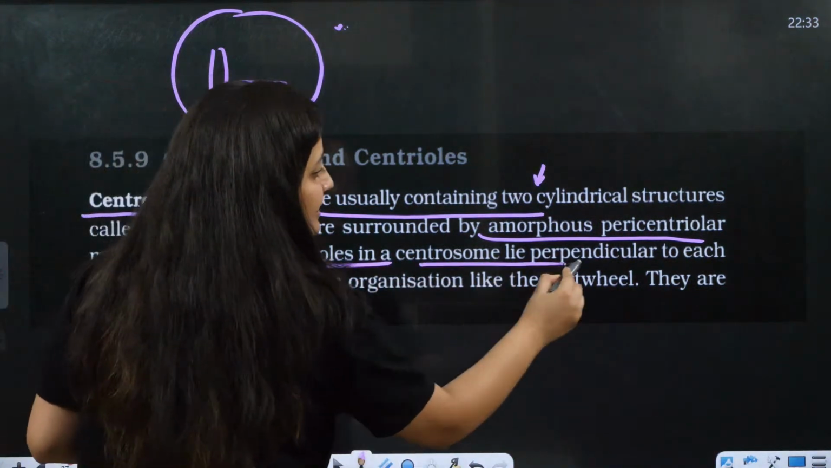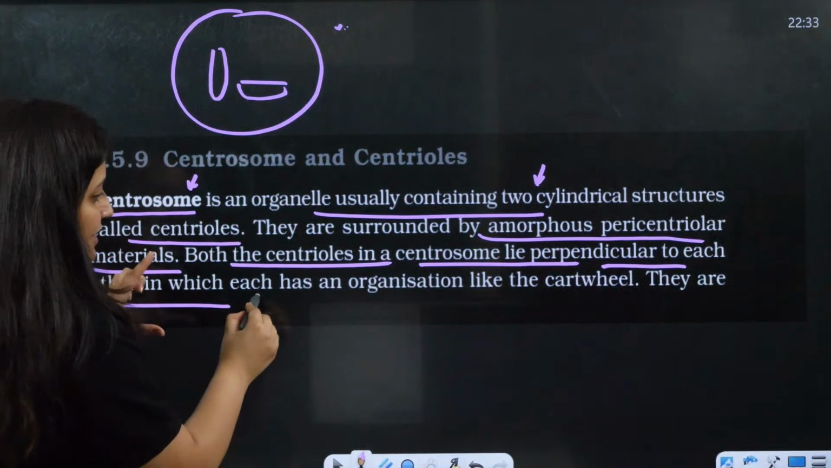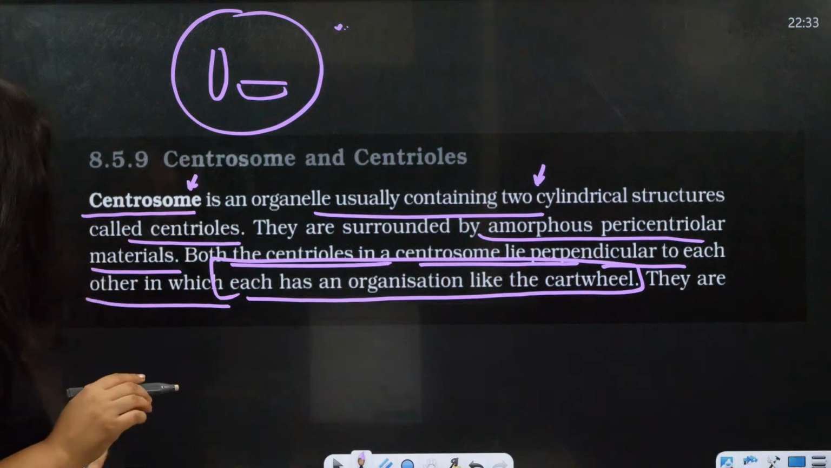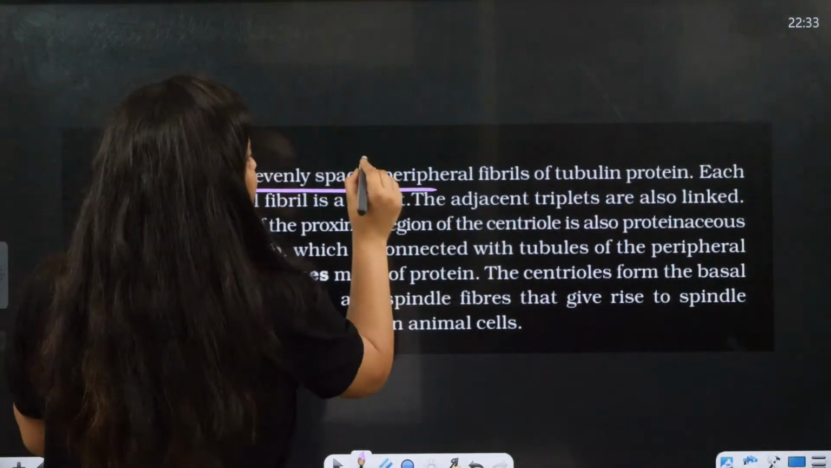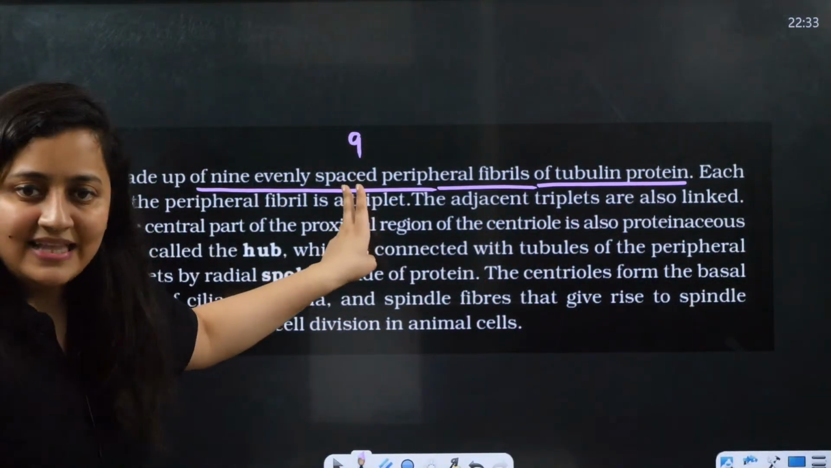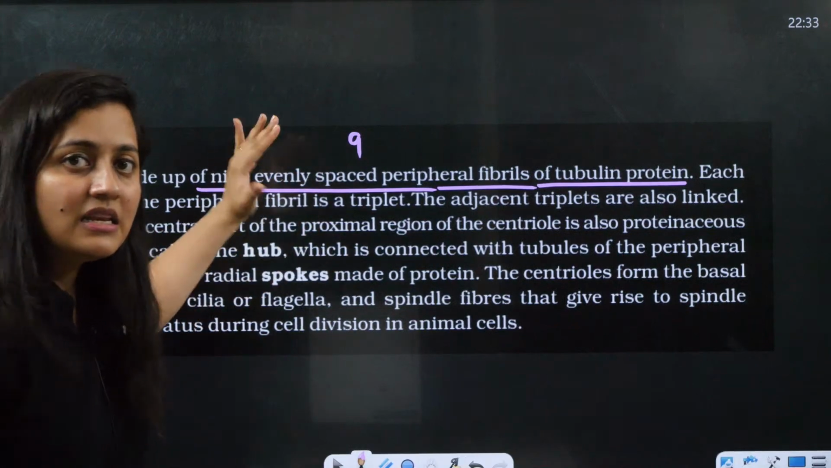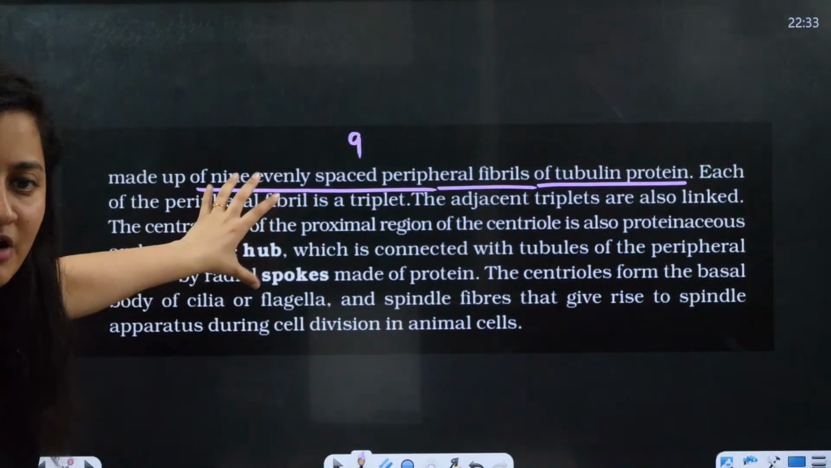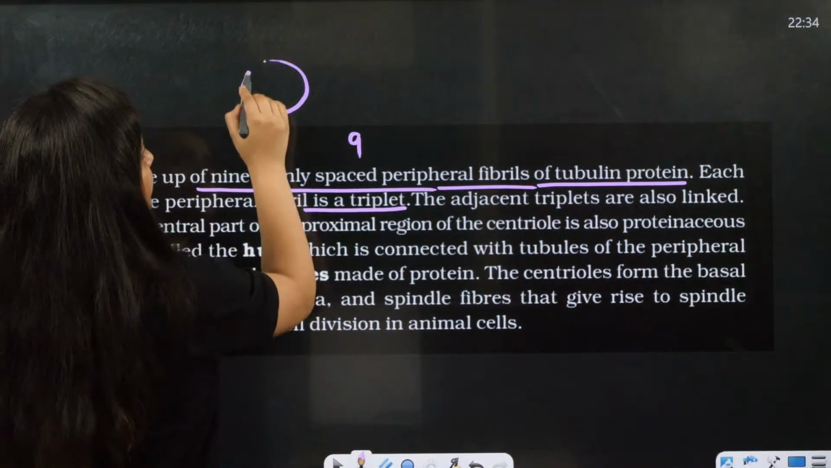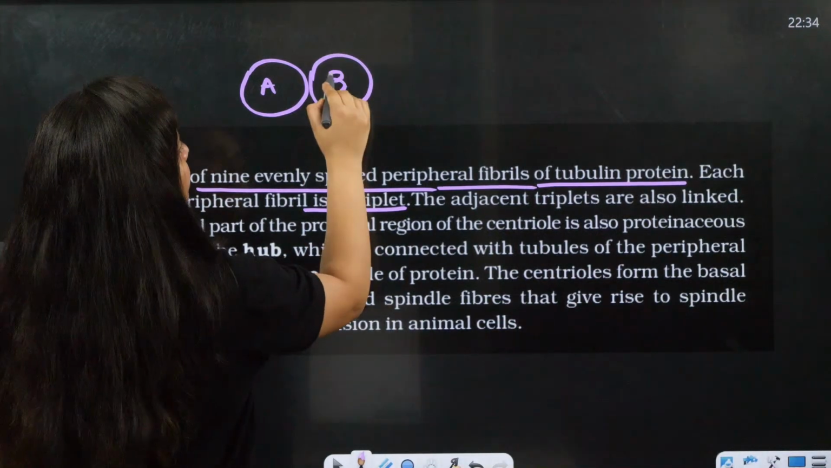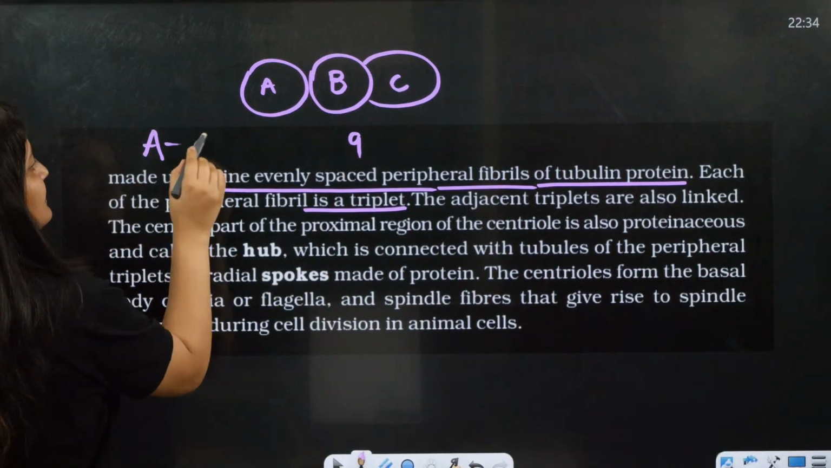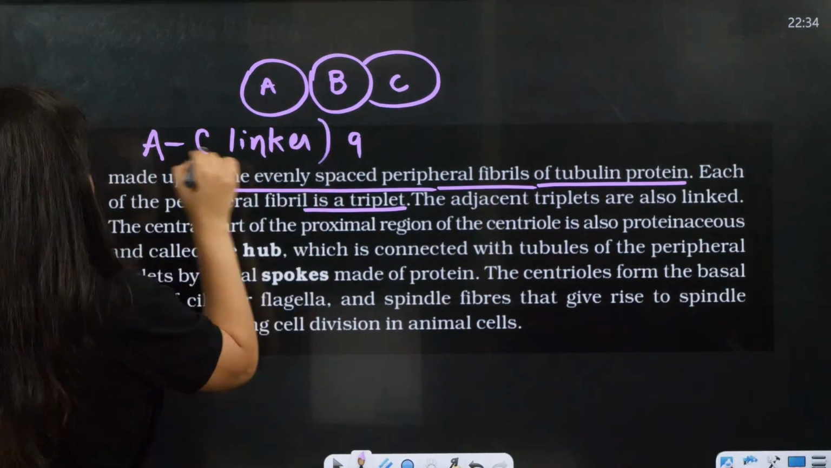Both the centrioles in a centrosome lie perpendicular to each other. It has an organization like the cartwheel. I hope it is clear to you now, right, bache? They are made up of 9 evenly spaced peripheral fibrils of tubulin protein. What is the meaning of this line? 9 evenly spaced peripheral fibrils of tubulin protein, and each peripheral fibril is a triplet A, B and C, right? Adjacent triplets are also linked. The A and C linker is there.